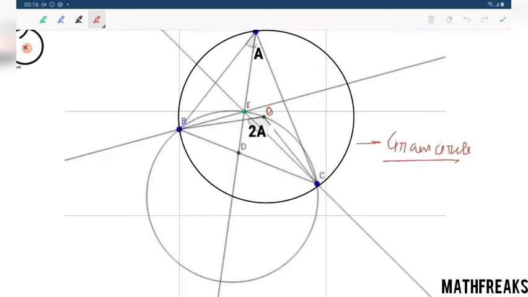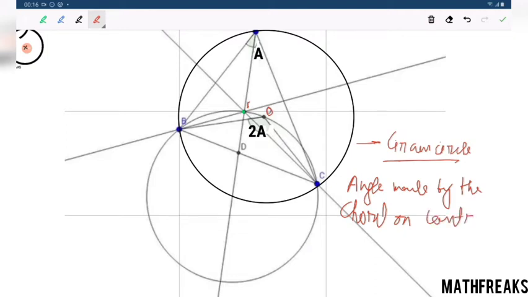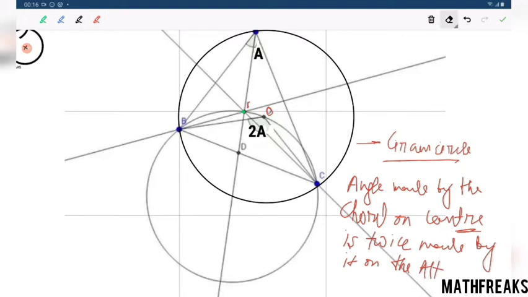So the idea behind this is: the angle made by the chord at the center is twice the angle made by it on the corresponding segment. This is a basic thing from circle.